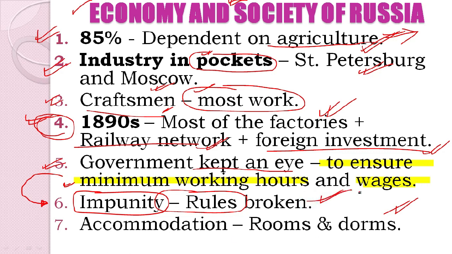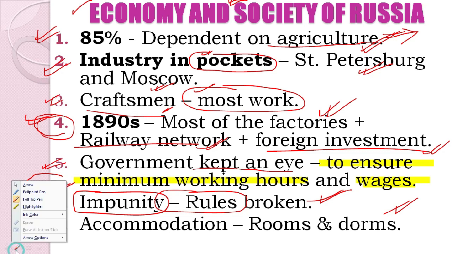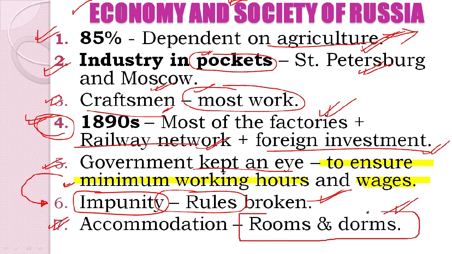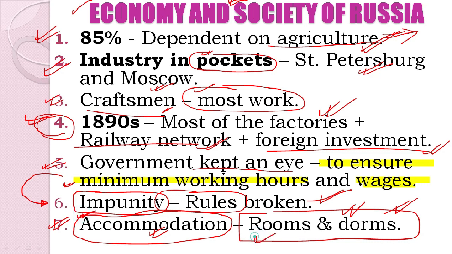It simply means that the minimum working hours were not ensured by the industrialists, plus the minimum wages which were pledged were also not given to the workers. And we see that accommodation for the workers was in rooms and dormitories. So students, when we were studying the industrial society and social change, we have already seen that there was a problem of housing and sanitation. Housing here means the accommodation where the workers were going to live in the cities, or where the factories were located. So accommodation for them was arranged in dorms and rooms.